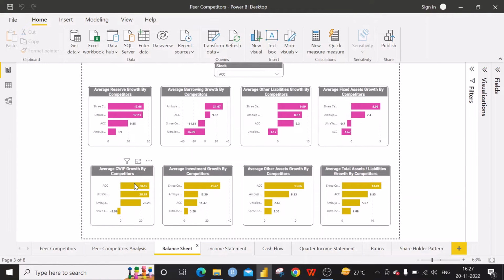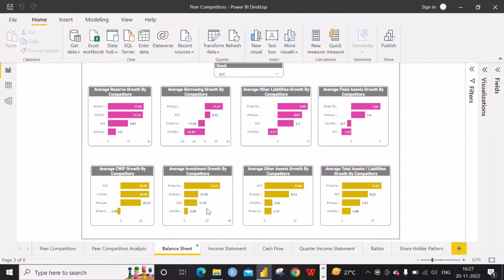The CWIP, that is the capital work in progress. This is the amount that they have already paid, but the work is in progress. So ACC has got really a good growth in this area. It is 28.45%. That means they have already paid for some kind of progressing work that can be utilized in the future.